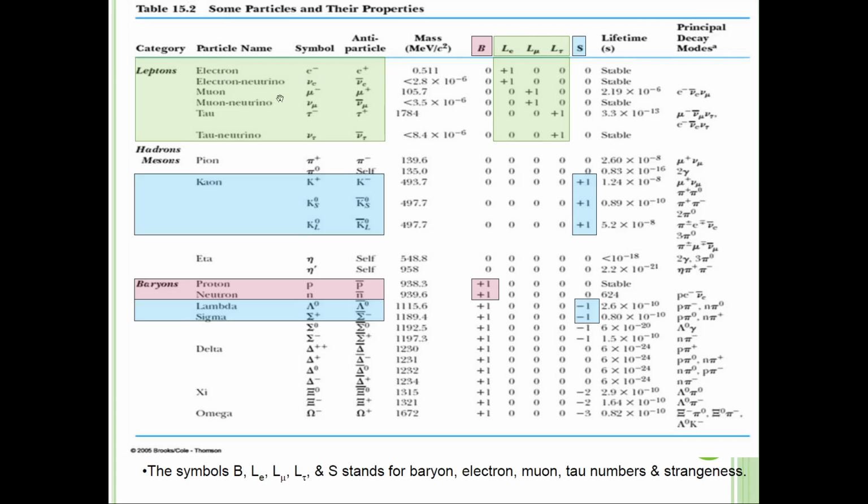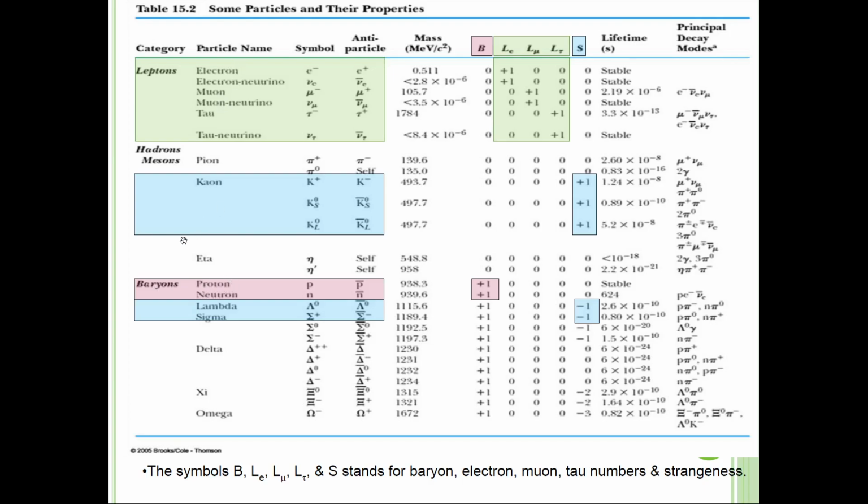Okay, so the elements that you have to know, you have three kinds of law. The first one is the Baryon law, the second one is lepton, and the third one is strangeness. If you look at this table, first we go for the Baryon. For your syllabus, we are just focusing on these two.